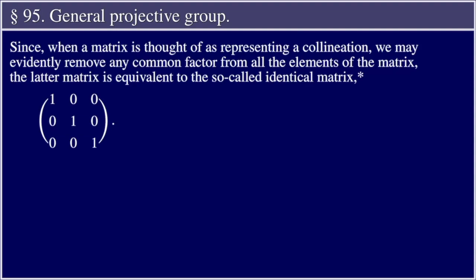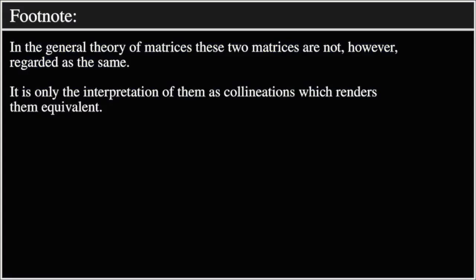Since when a matrix is thought of as representing a collineation, we may evidently remove any common factors from all the elements of the matrix, the latter matrix is equivalent to the so-called identical matrix, 1, 0, 0, 0, 1, 0, 0, 0, 1. Footnote: in the general theory of matrices, these two matrices are not, however, regarded as the same. It is only the interpretation of them as collineations which renders them equivalent.